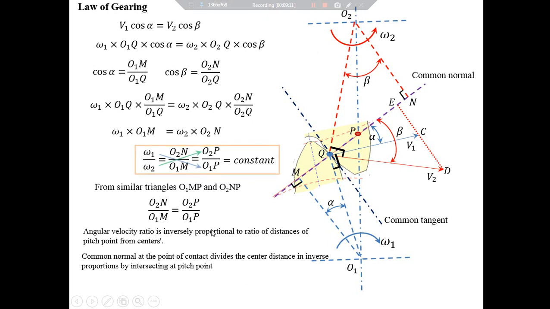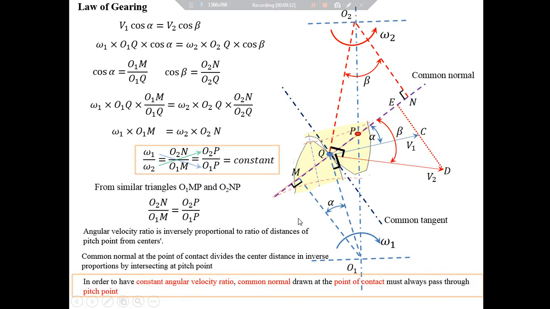One more conclusion can be drawn, and that is, in order to have constant angular velocity ratio, the common normal drawn at the point of contact must always pass through the pitch point, and that is the statement of the law of gearing. So, the law of gearing states that in order to have constant angular velocity ratio, the common normal drawn at the point of contact must always pass through the pitch point.